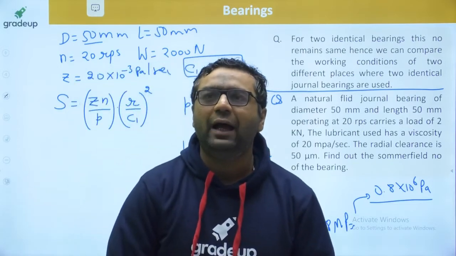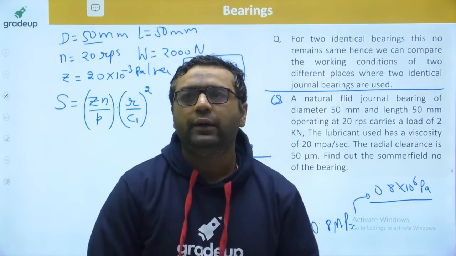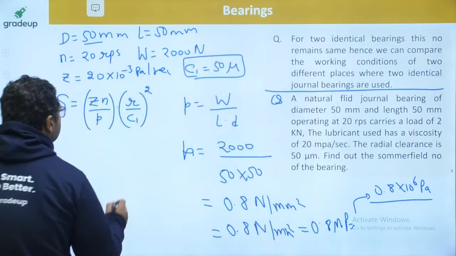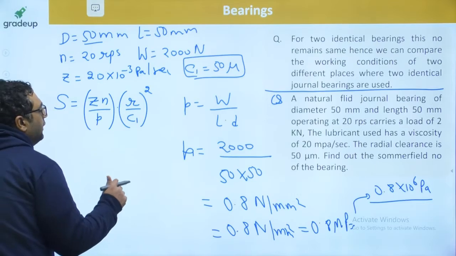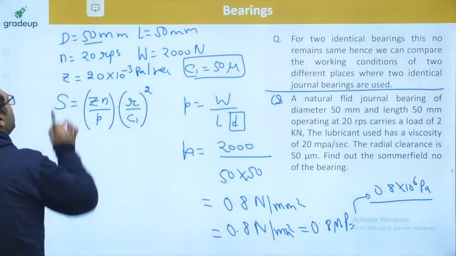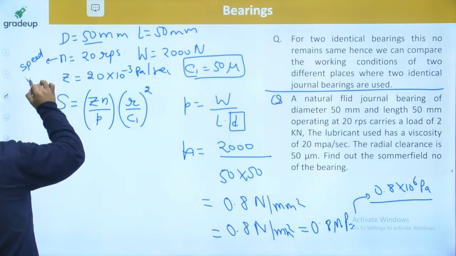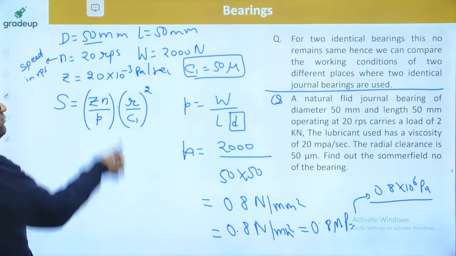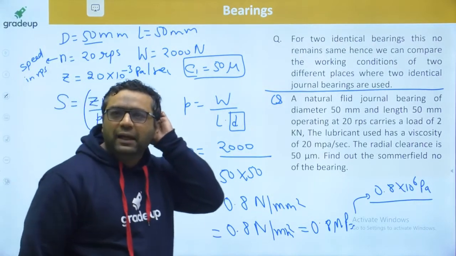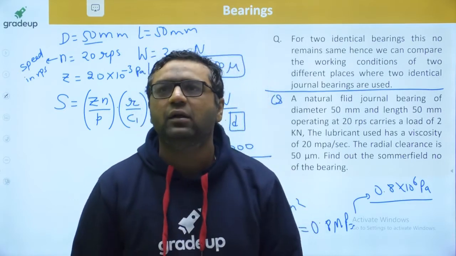Yes, Aman, hello. Dear, D is nothing but the diameter, and N is nothing but speed in revolution per second. Everything I have just told, I feel you came late. Very good, Pratik, it is very much correct.